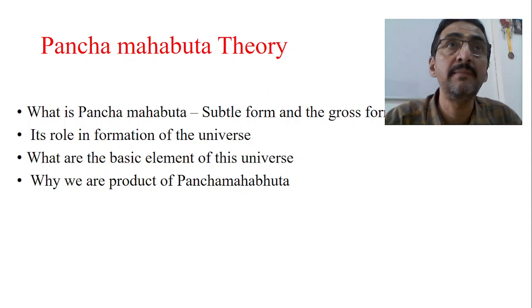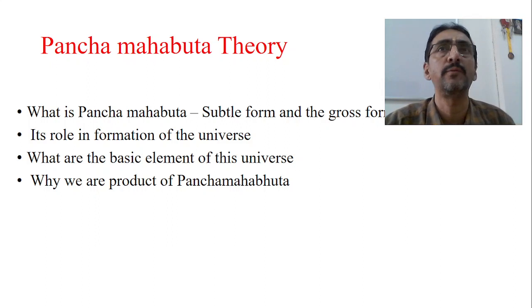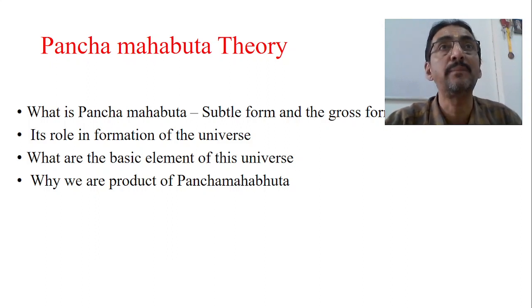Previously these elements were present in a subtle form, and when the combination takes place, they come into a gross form. Now this universe is a gross form. A plant is made up of all these 4 materials, a rock is also made up of these basic elements. Without them, it is not possible.